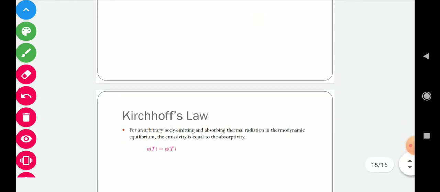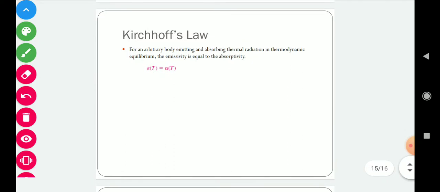And the last law is Kirchhoff's law. For an arbitrary body emitting and absorbing thermal radiation in thermal equilibrium, the emissivity is equal to absorptivity. This emissivity and absorptivity are equal at thermodynamic equilibrium.